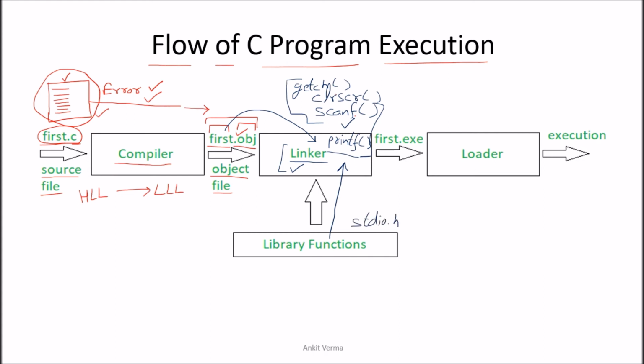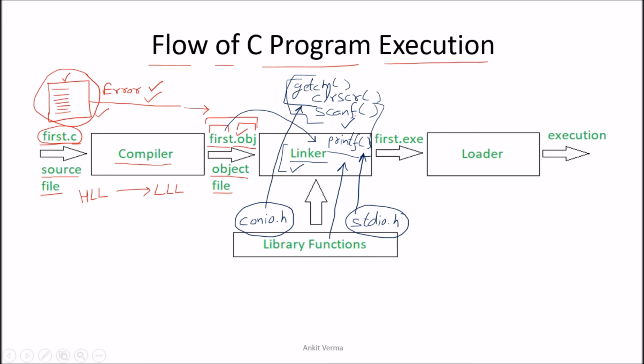So that stdio.h library is taken and those functions are given power. And let us suppose that getch and clrscr functions are taking the power from your conio.h library. So those powers are taken with the help of these library functions and given to them.